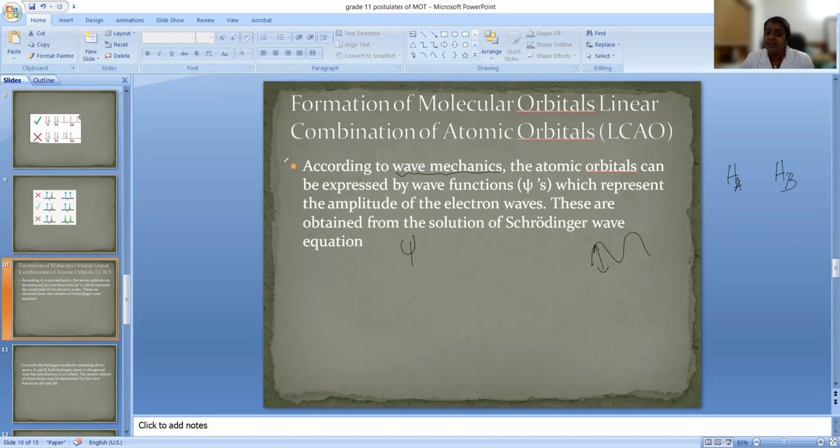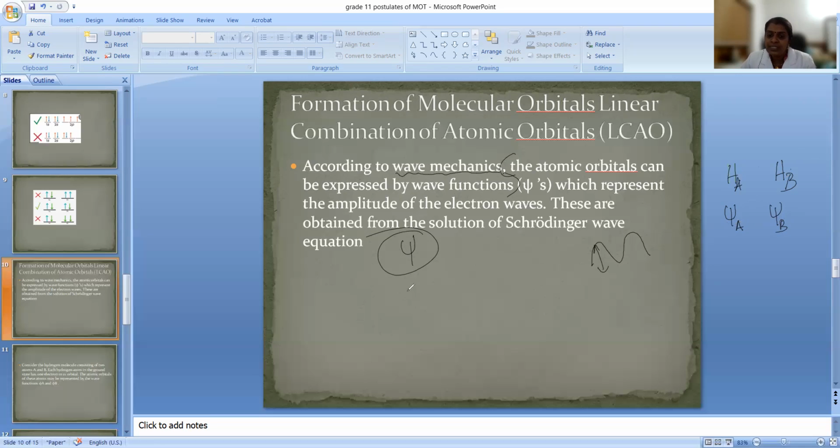Just understand that the atomic orbital is represented using psi. So the atomic orbital of the HA atom is psi A and of the HB atom is psi B. You have two atoms that are going to combine and form a molecule, and psi A and psi B are their atomic orbitals.